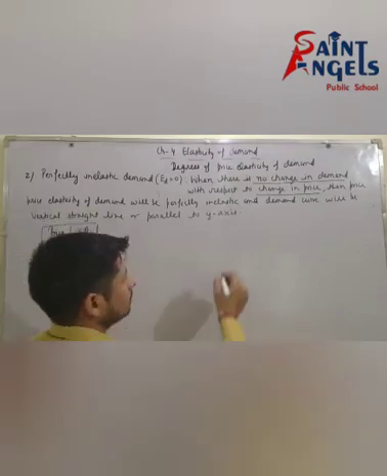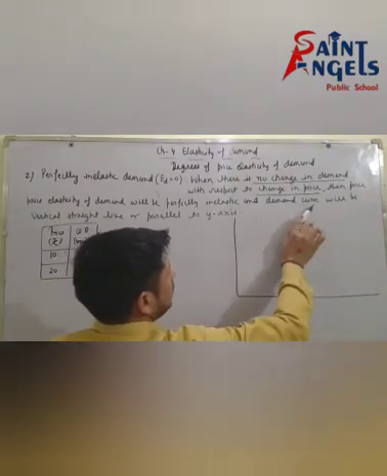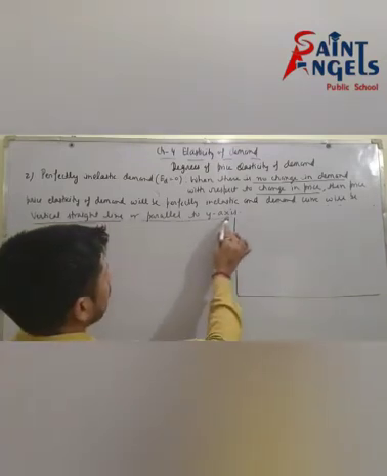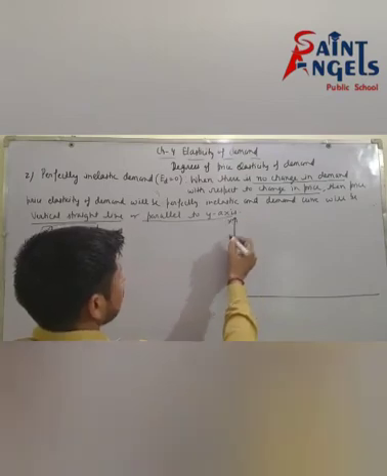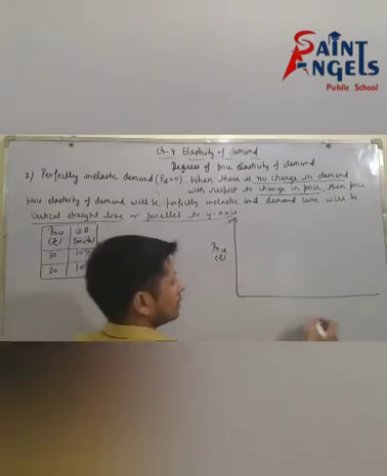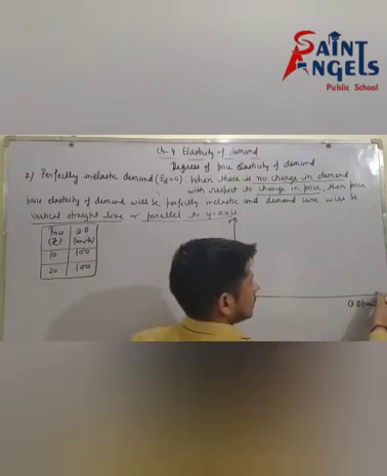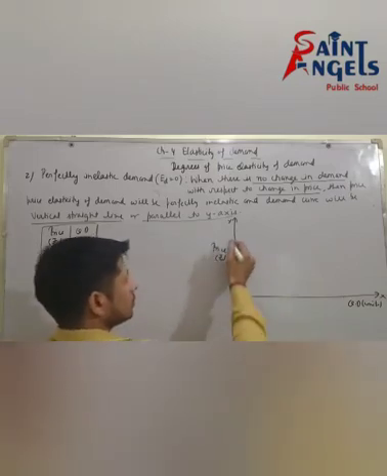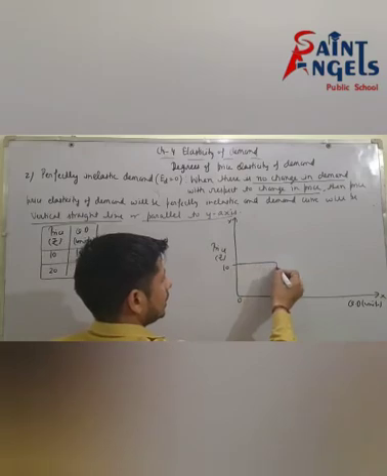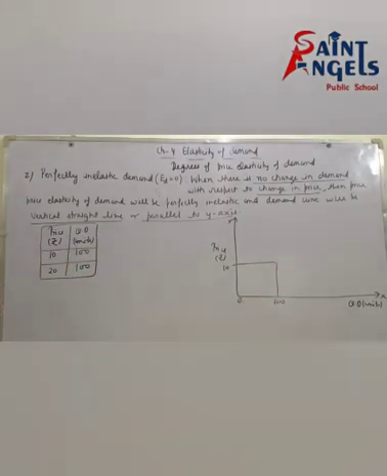See, the diagram of this. The demand curve will be a vertical straight line, or parallel to y-axis. Price is measured on the y-axis and quantity demanded on the x-axis. This is the x-axis, this is the origin. Initial price is rupee 10 and initial quantity is 100 units.